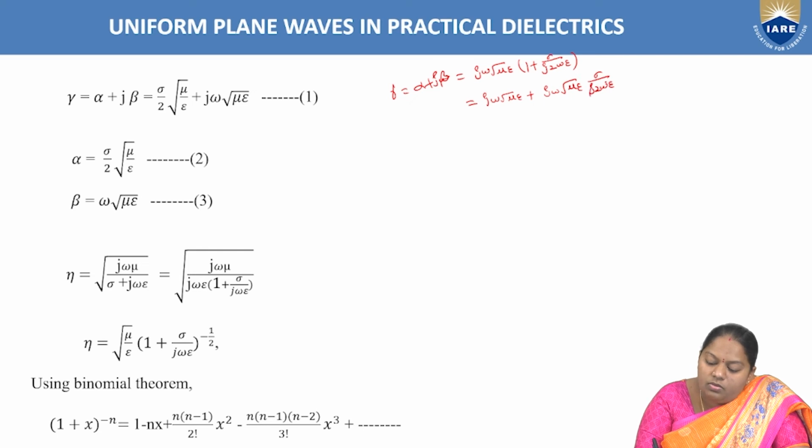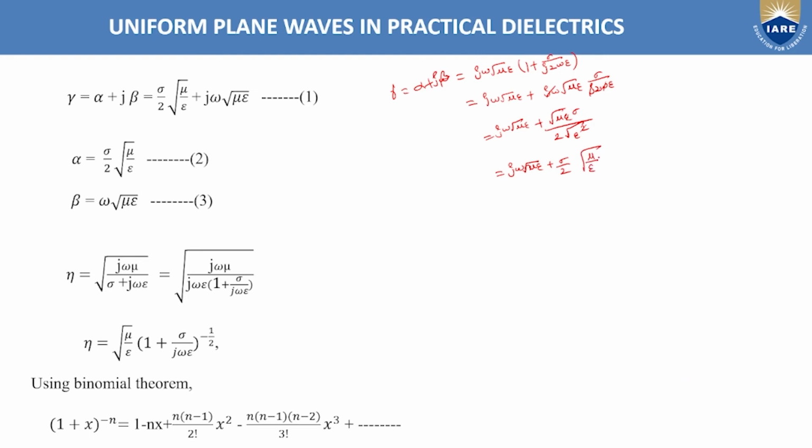So this j omega gets cancelled, and root mu epsilon into sigma by 2 epsilon, taking epsilon square inside the root, the epsilon and epsilon cancel. Then sigma by 2 into root of mu by epsilon is left out.